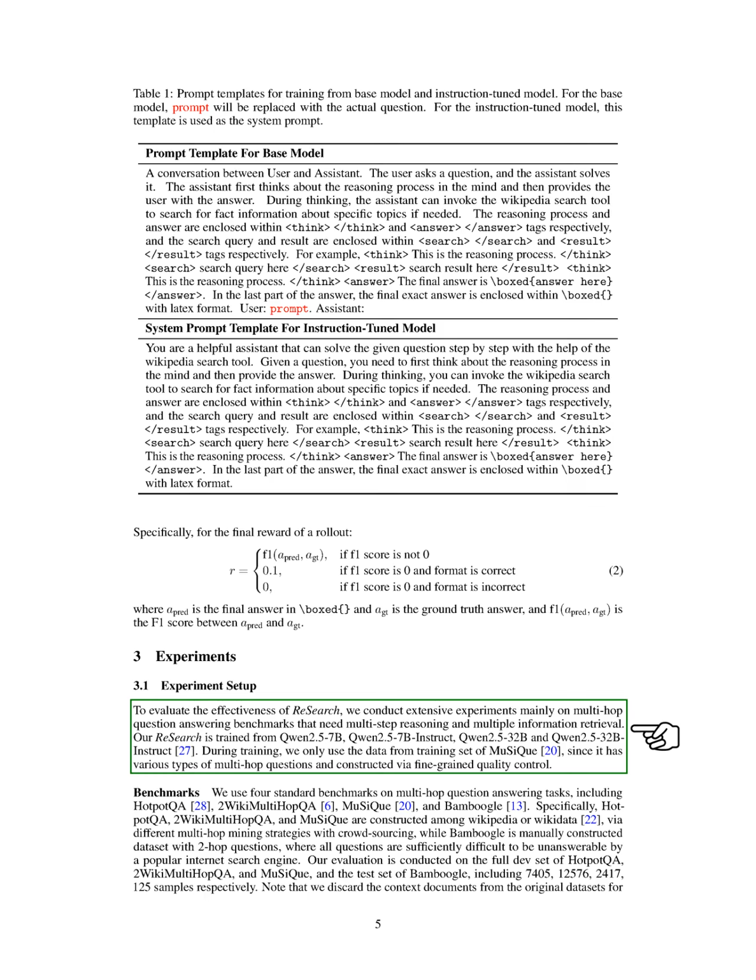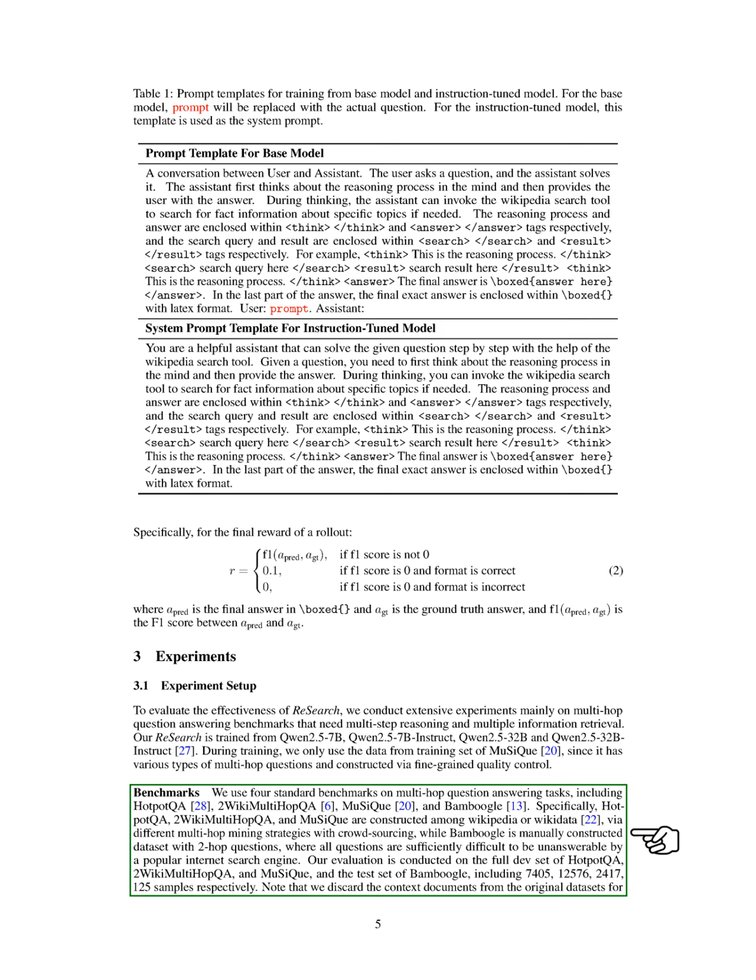For training, we exclusively utilize the Musique training set, which offers a diverse range of multi-hop questions and is created with careful quality control. We evaluate our model using 4 established benchmarks for multi-hop question answering: HotpotQA, 2WikiMultiHopQA, Musique, and Bamboogle. HotpotQA, 2WikiMultiHopQA, and Musique are derived from Wikipedia using different crowdsourced multi-hop mining strategies, while Bamboogle is a manually created dataset featuring challenging 2-hop questions that are difficult for typical internet search engines to answer.